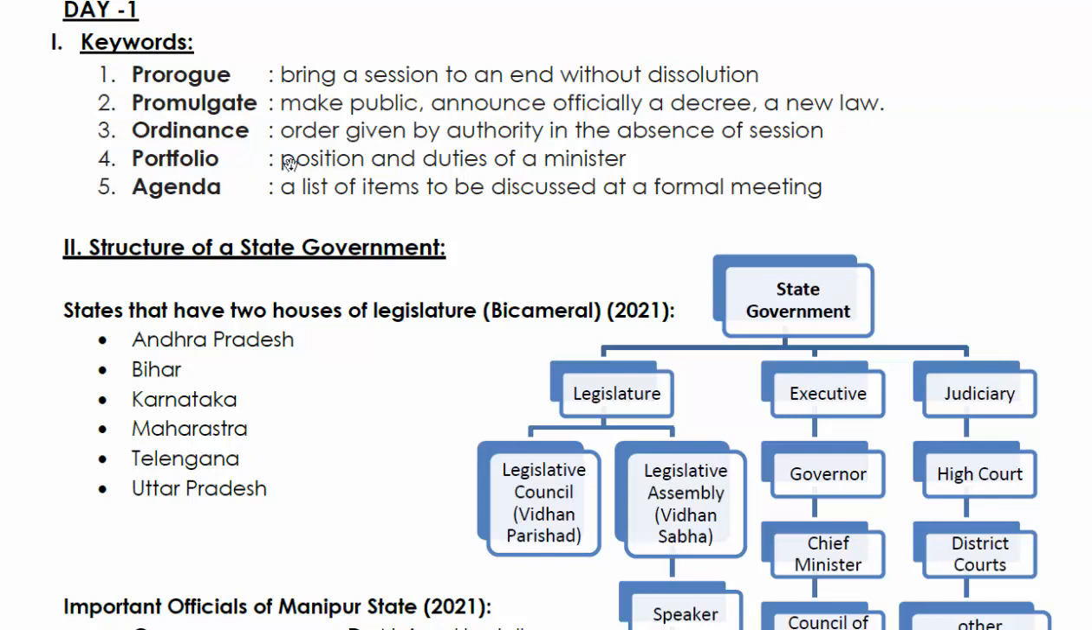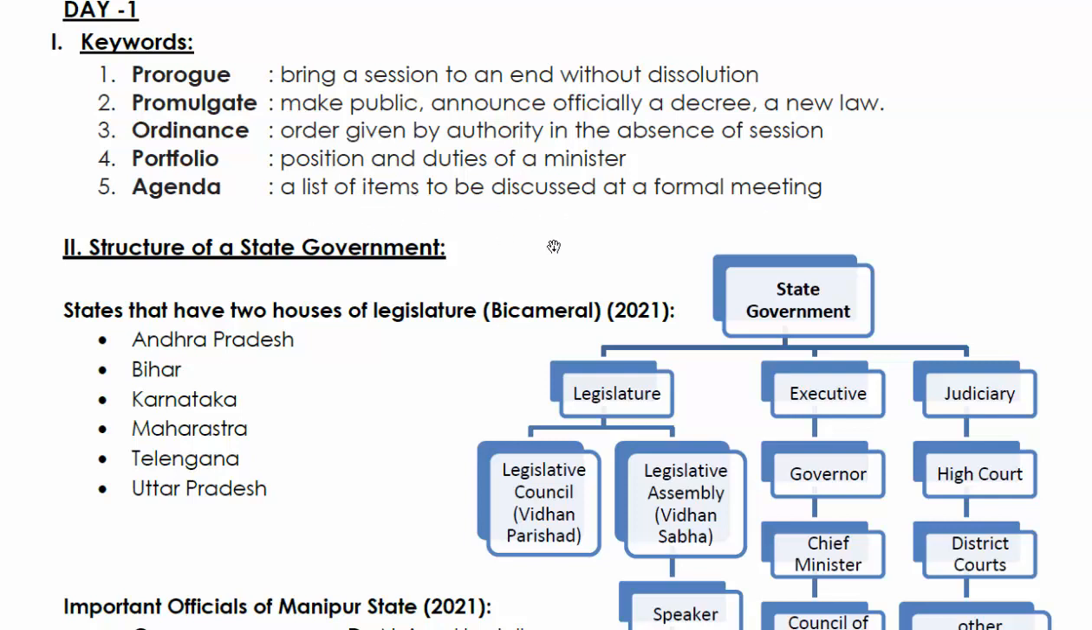Ordinance means order given by authority in the absence of a session. Portfolio: position and duties of a minister. Agenda: a list of items to be discussed at a formal meeting. That's what we call an agenda.